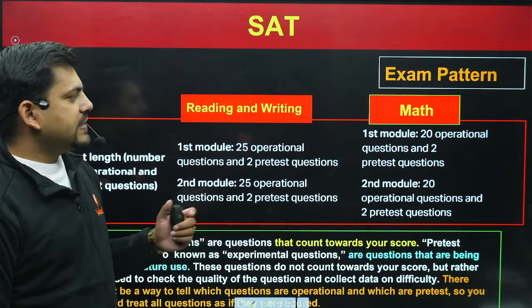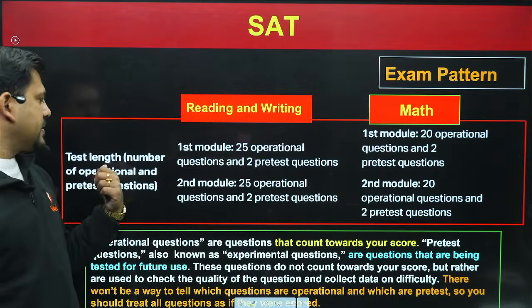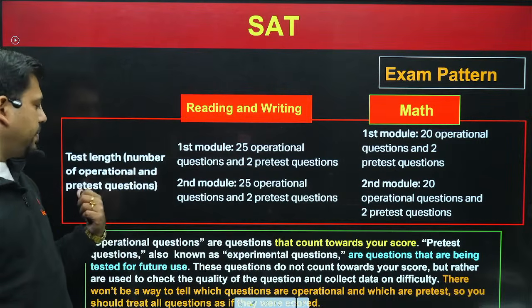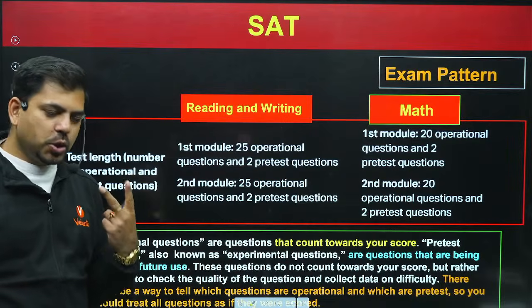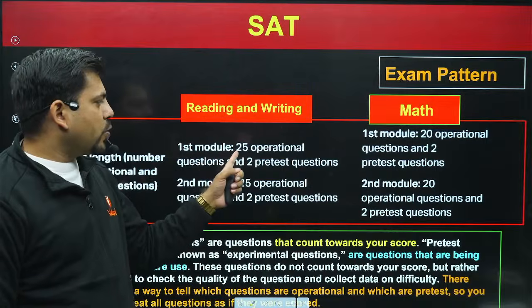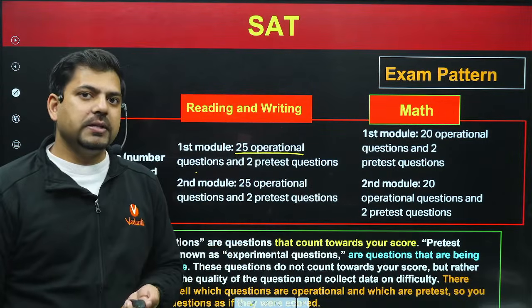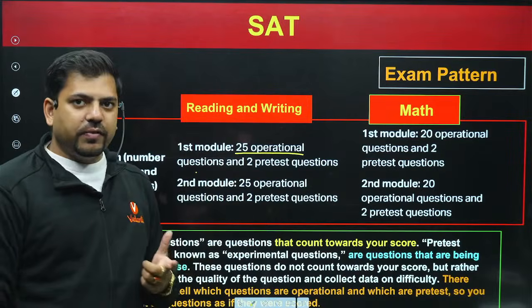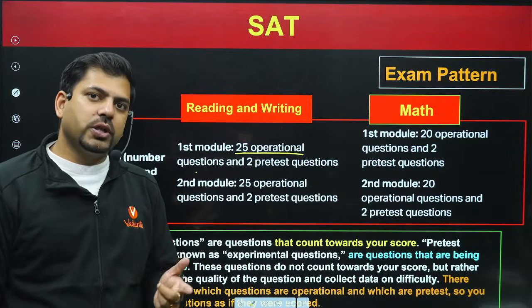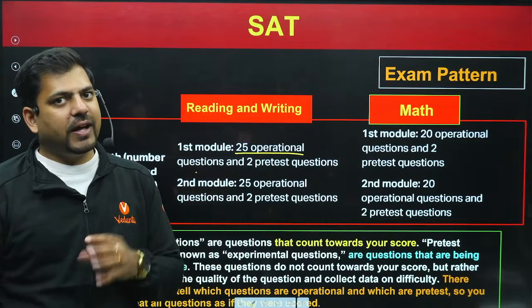Now moving forward, the exam pattern. What is the exam pattern? Basically, test length, number of operational questions and pre-test questions. There are 2 parts in this examination. In reading and writing, there are 25 operational questions and then 2 pre-test questions. These 25 operational questions are the questions on which your candidature would be judged and evaluated.